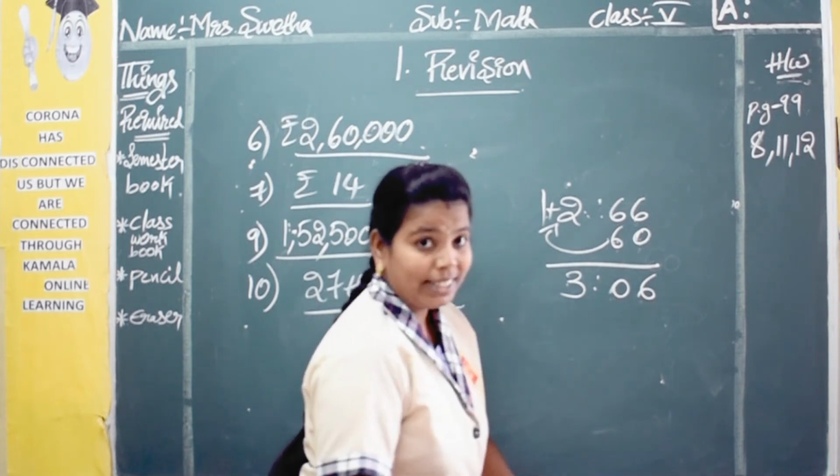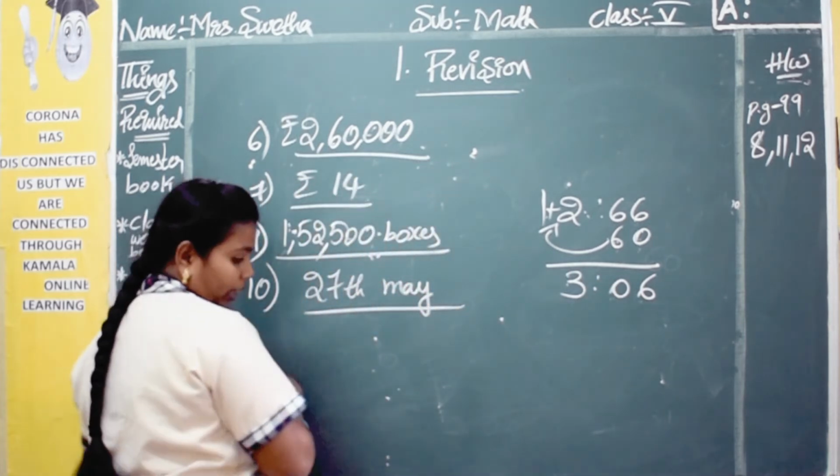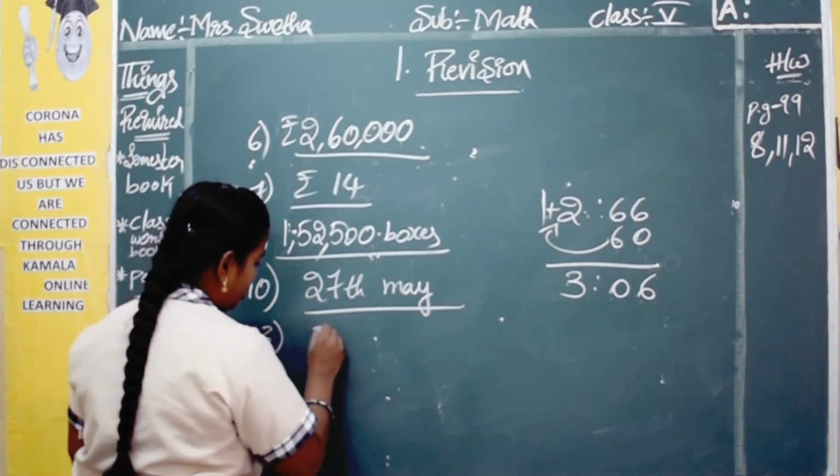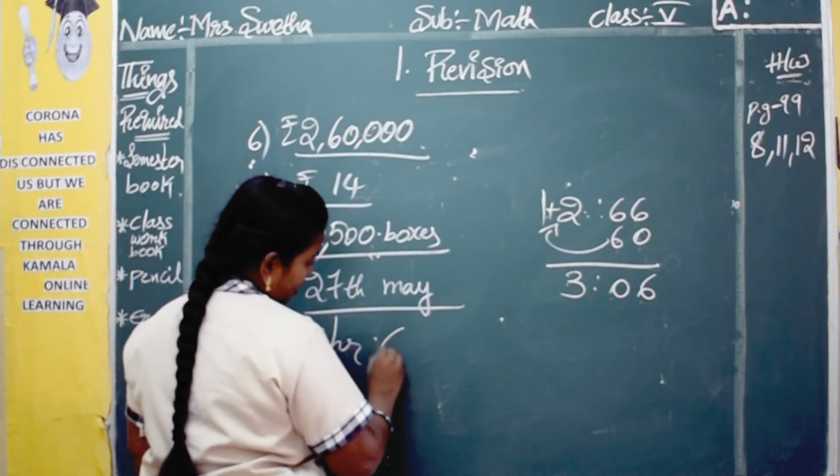This 60 minutes makes 1 hour, no? So 3 hours 6 minutes it has taken. So that is the 13th one. It took 3 hours 6 minutes.